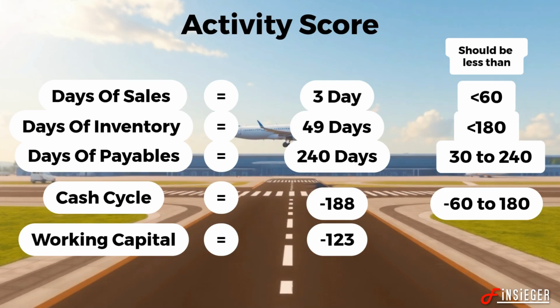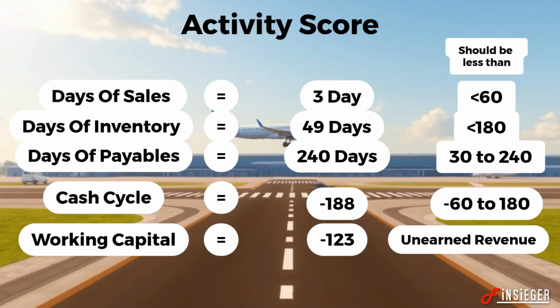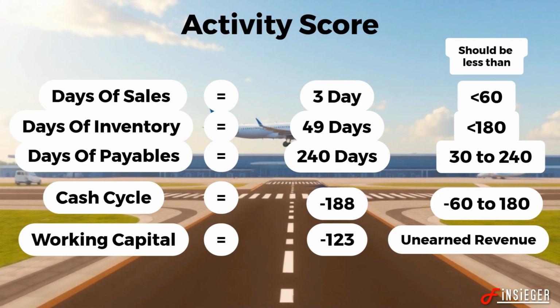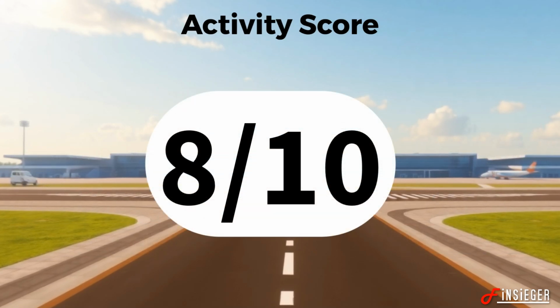Here the working capital is considered under the heading unearned revenue, which means ticket prices are collected first and there is a liability of service to be delivered. Here negative working capital shows that the trips are pre-funded by passengers, hence there is a net cash inflow, which is great. So we have an activity score of 8 out of a possible 10.